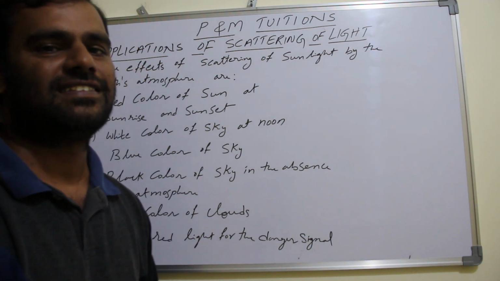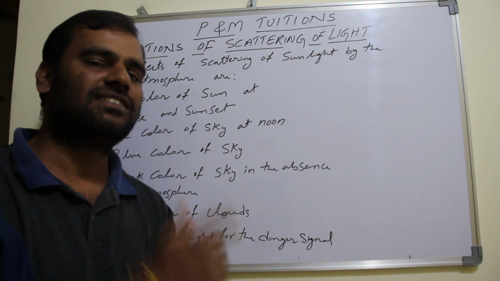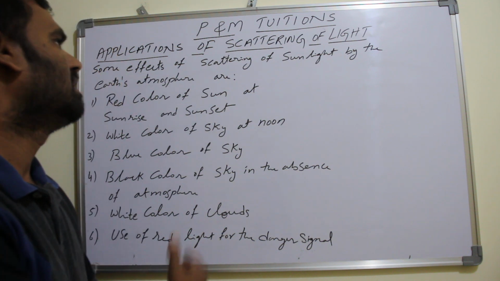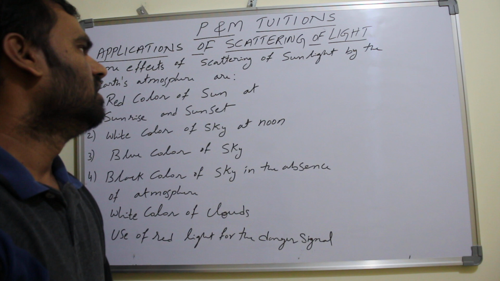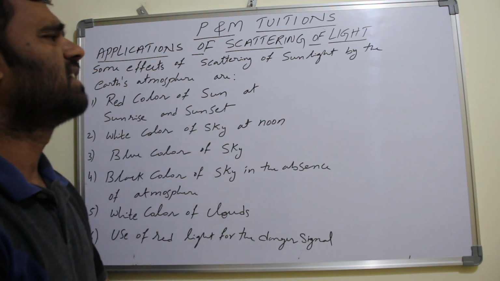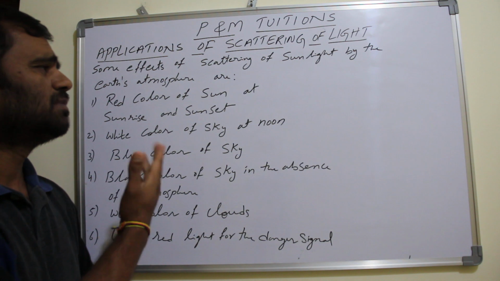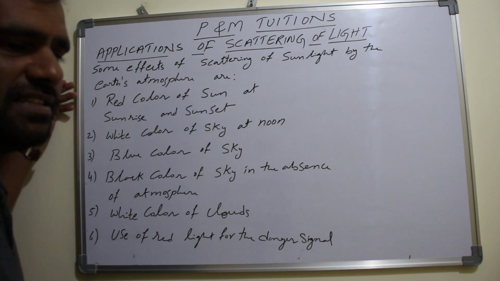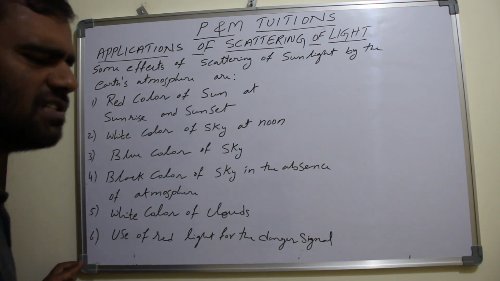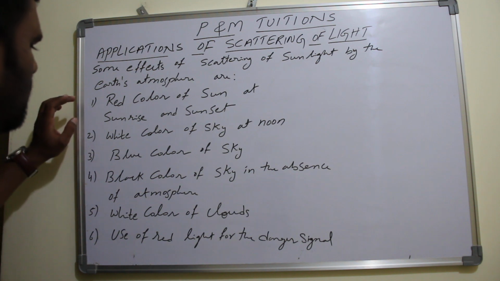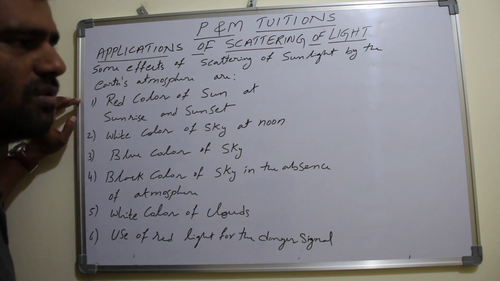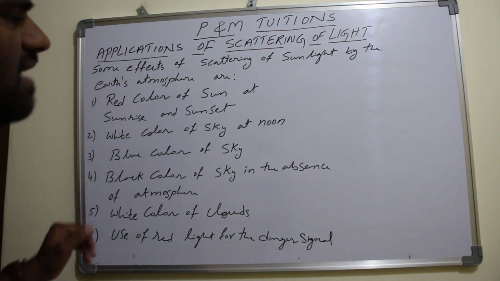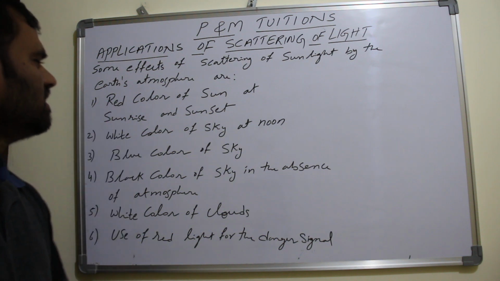So in the last class we have seen what is scattering of light. In this video we are going to understand some applications of scattering of light. Some effects of scattering of sunlight by the Earth's atmosphere are, what are they? We have 6 applications. We have many applications, but for the 10th class syllabus, 6 applications are given in the textbook. So let us understand one by one. What is the first application?